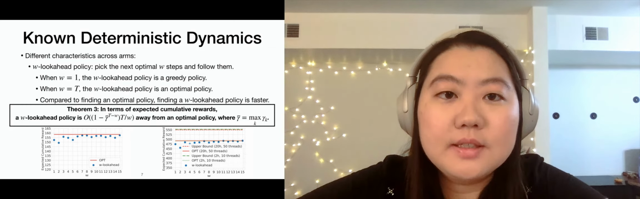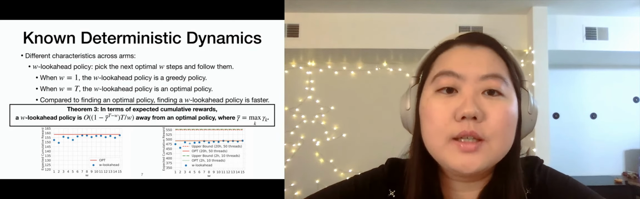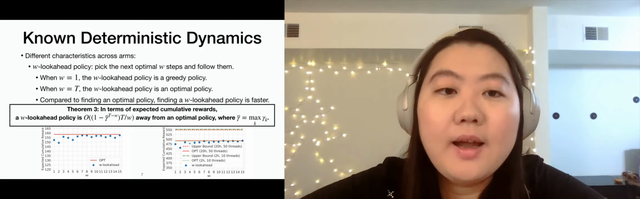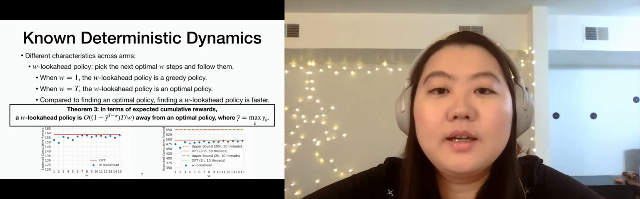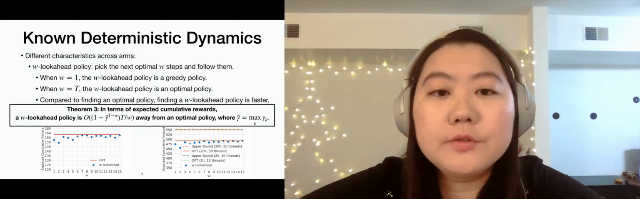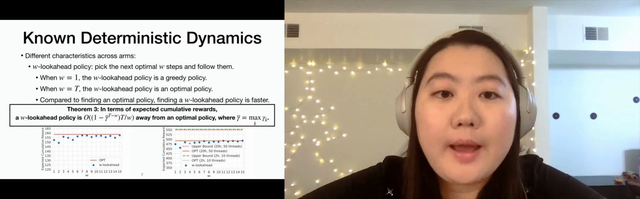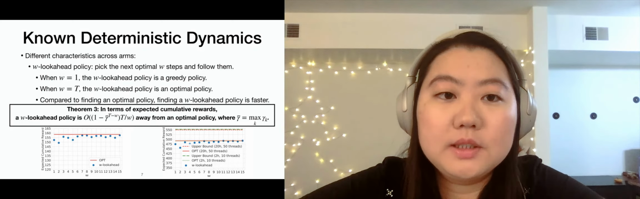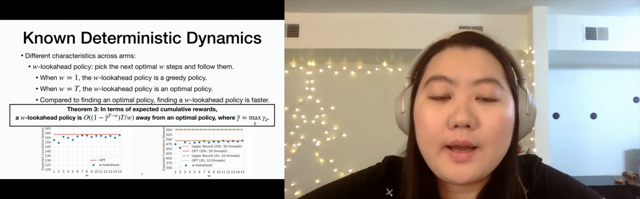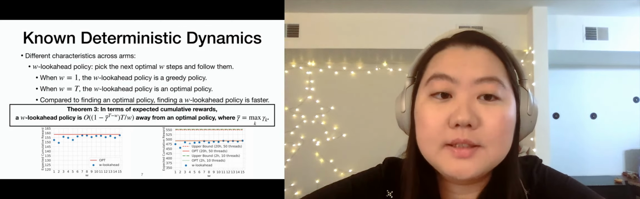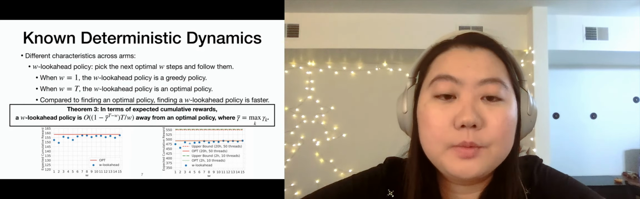When the characteristics across arms are different, we construct a W lookahead policy that picks the next optimal W steps and follows them, and repeats this process until it reaches the last time step. Compared to finding an optimal policy, the lookahead policy can be planned much faster. In terms of expected cumulative reward, a W lookahead policy is on the order of T over W away from an optimal policy. In the plots below, we experiment with 5 arms with different parameters.